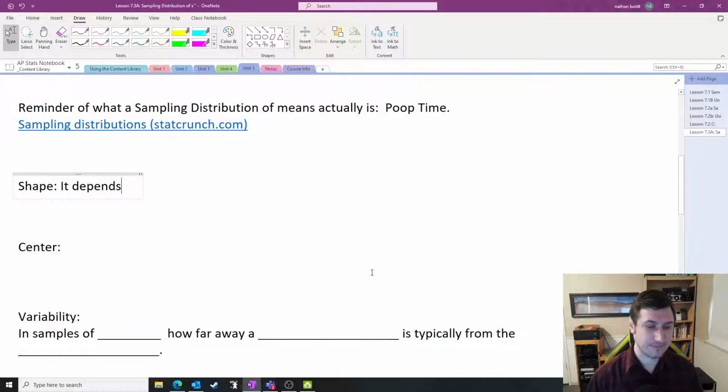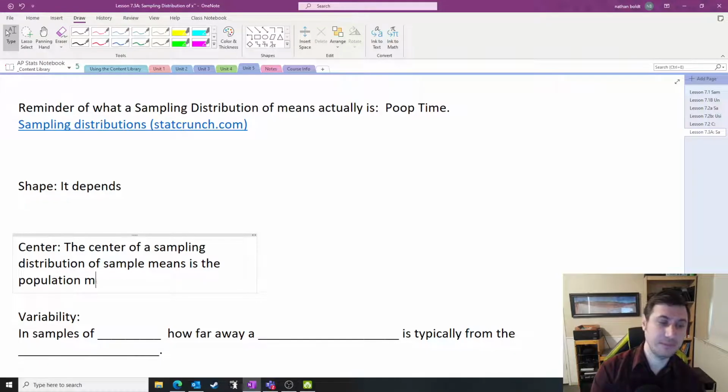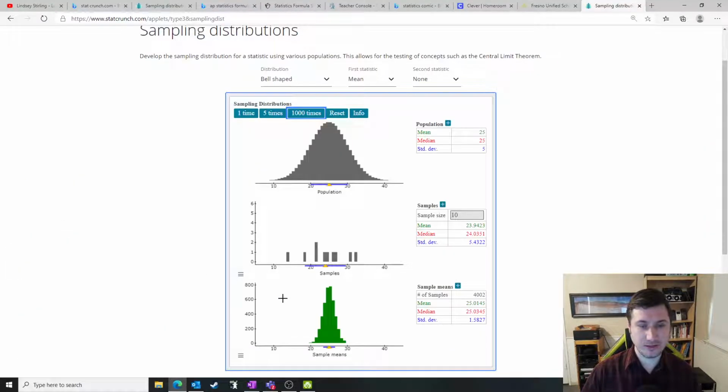What is the center of a sampling distribution of a mean? Thankfully, this is nice and easy. The center of a sampling distribution of sample means is the population mean. So the mean of the sampling distribution is the mean of the population. If I go back to our picture here, as you can see, the mean of our sampling distribution is right in line with the mean of the population.